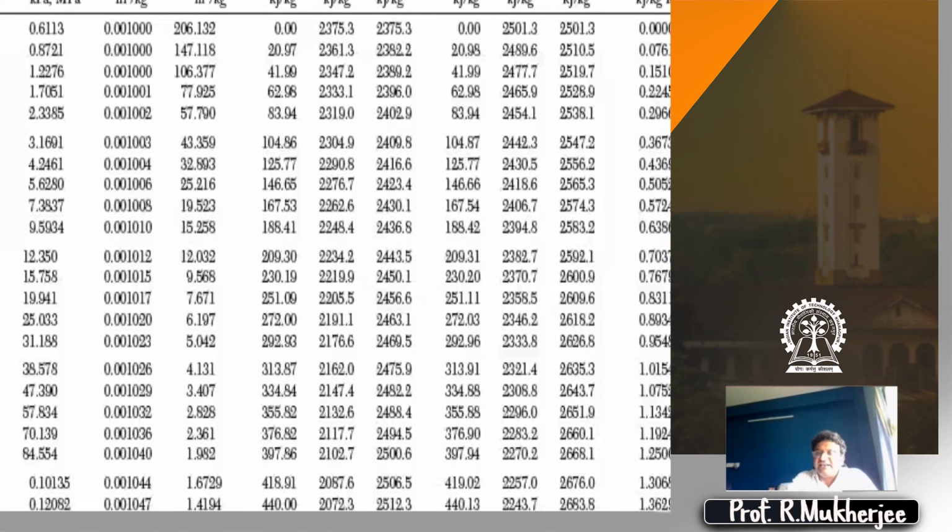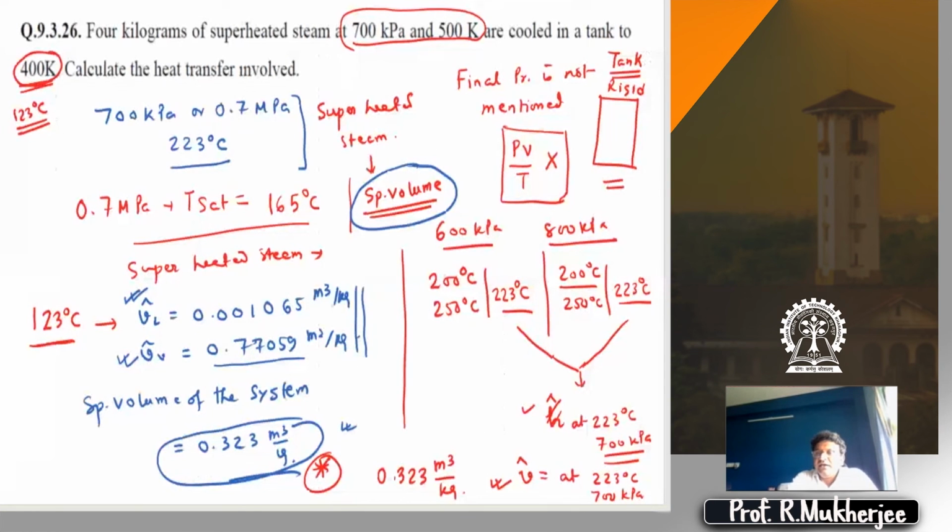These are the numbers I have written here. This is the specific volume of liquid, this is the specific volume of vapor. Now, what is the specific volume of the system? Vivek, is it clear? This is the specific volume of the system.